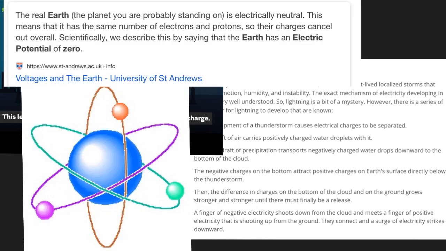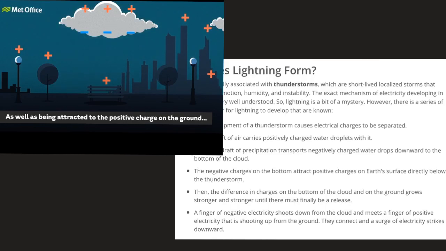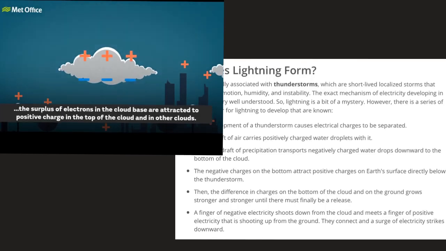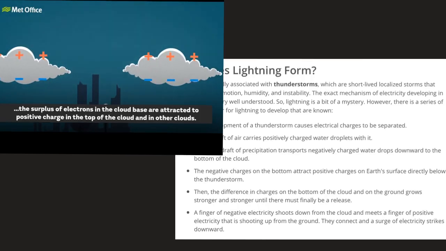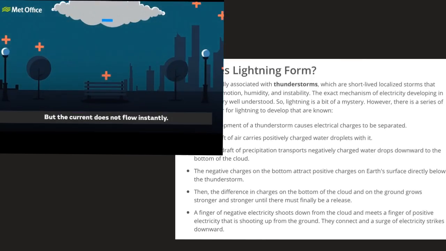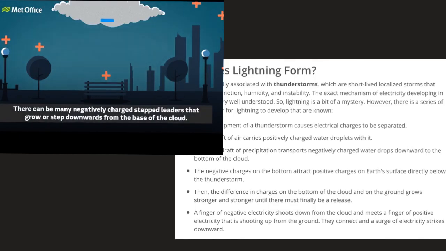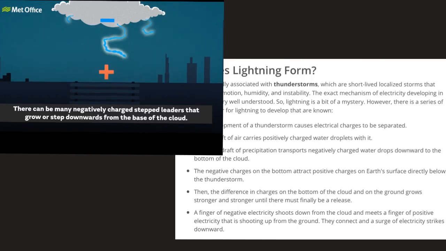Well, now back to the topic. Like I said, the earth is a good conductor of electricity and it is also electrically neutral. But this neutrality is lost when, in comparison to the middle or lower level of the cloud, which is negatively charged, the earth's layer becomes positively charged. And because of this potential difference, about 15 to 20% of the current gets directed from the lower or middle layer of the cloud towards the earth. And it is this flow of current that results in damage to life and property on earth.